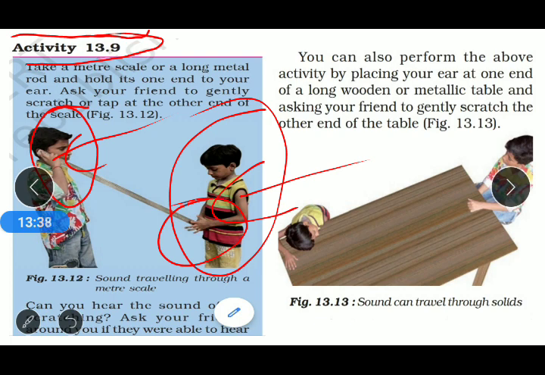Sound can propagate through solids also.